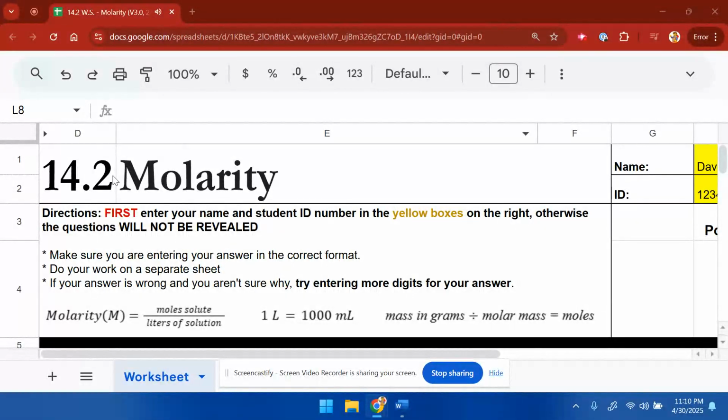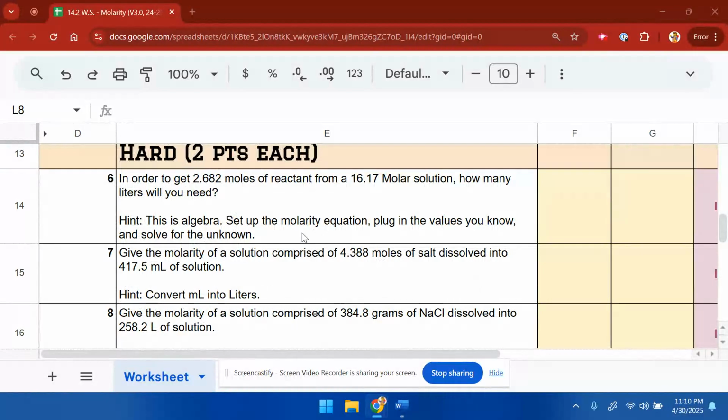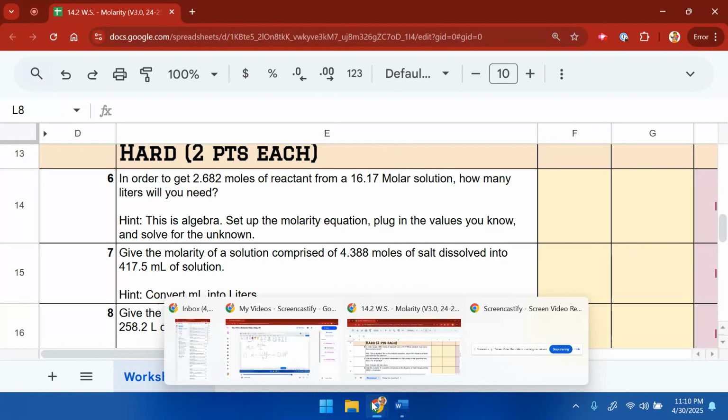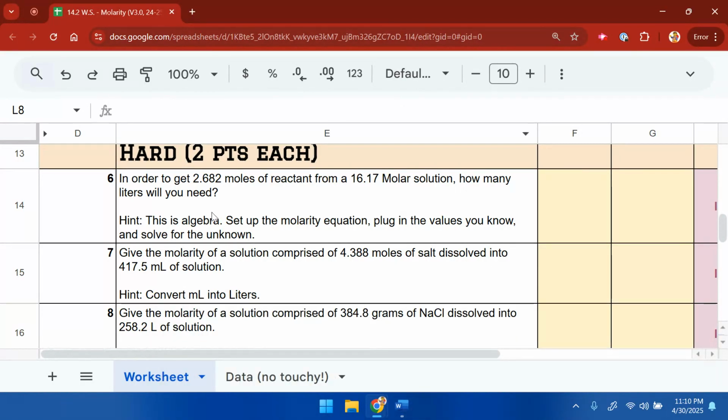All right, this is another help video for your 14.2 molarity worksheet. This is for problem number 6. In order to get 2.682 moles of reactant from a 16.7 molar solution, how many liters will you need? This is still the same equation. We're just going to have to use a little bit of algebra to set it up.